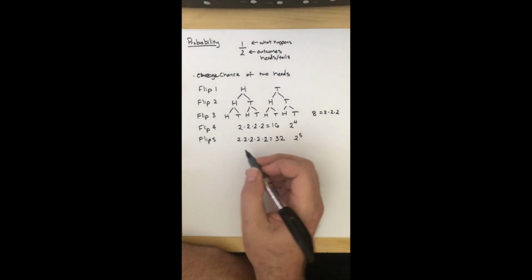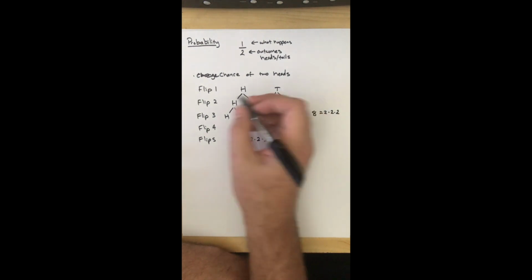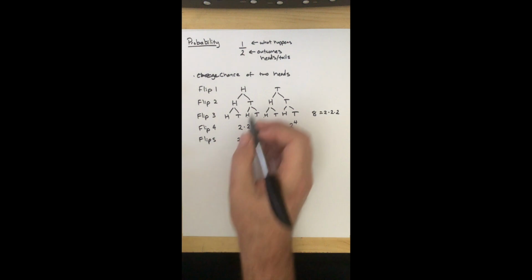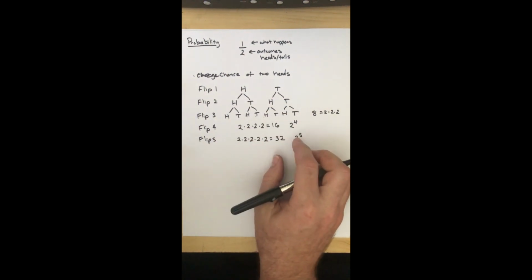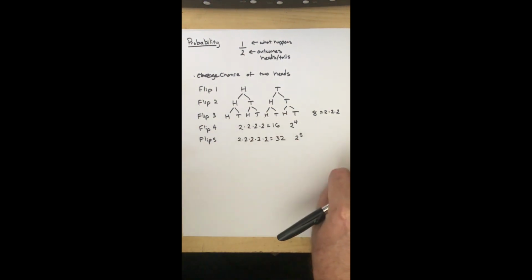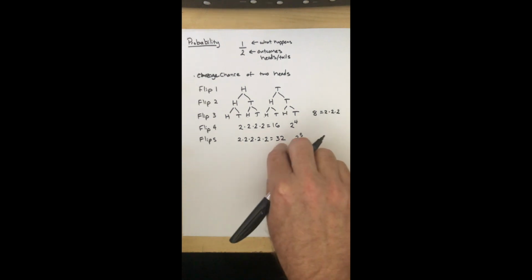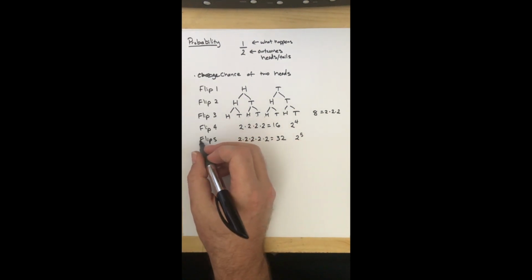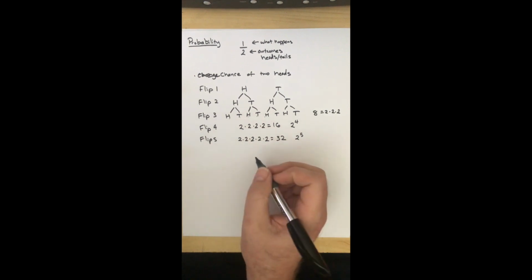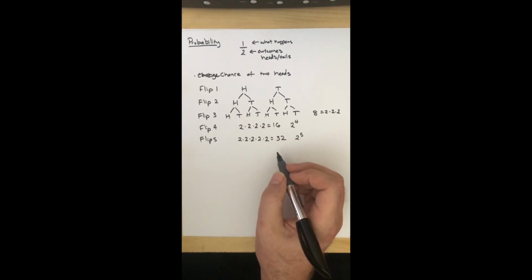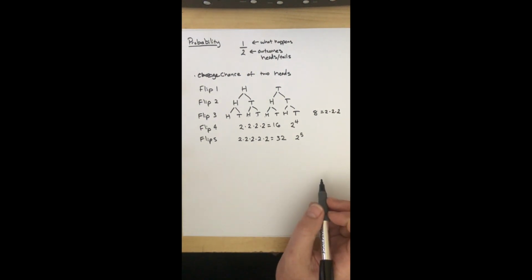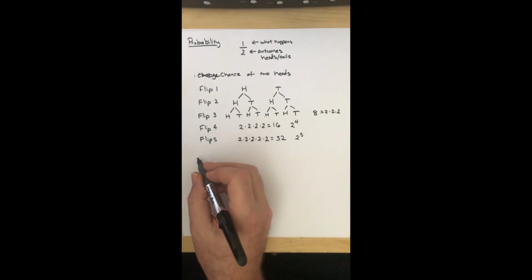Now the reason why this is much faster than having to draw the entire chart is because this is cumbersome. I'd have to have 32 heads and tails across the bottom. So even just getting up to 5 flips, it says flip, that looks like flips instead of flip 5. 6 flips, of course, is going to be double that, 64, so that's not ever going to fit. Now let's say I did 4 flips,